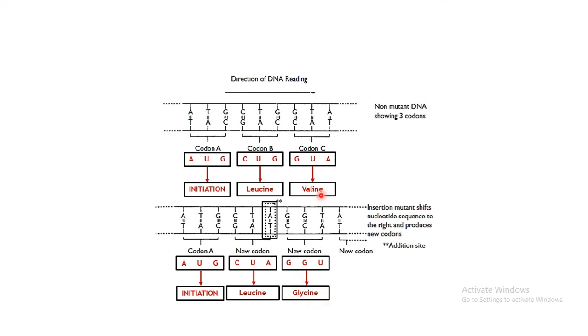Here it was valine, but this codon is coding for glycine. So there is obviously alteration in the sequence. Further codons will also code for wrong amino acids, and a totally wrong protein may be synthesized. So these are the consequences of frame shift mutation. There is a total shifting of the codons.